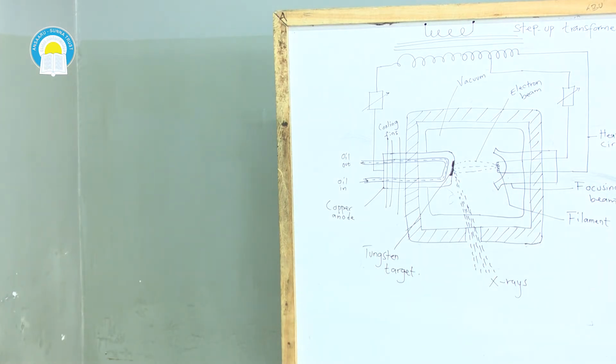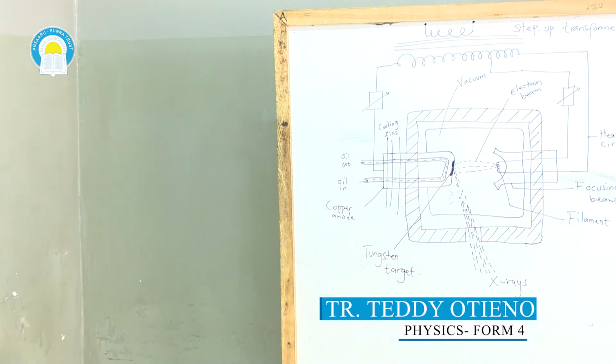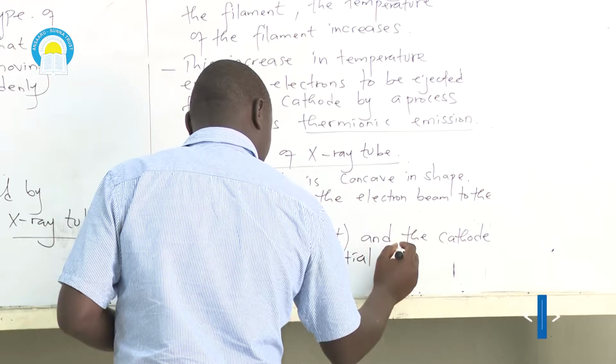Apart from that, the anode, which is copper metal in that case, in bracket target, and the cathode are at high potential difference.